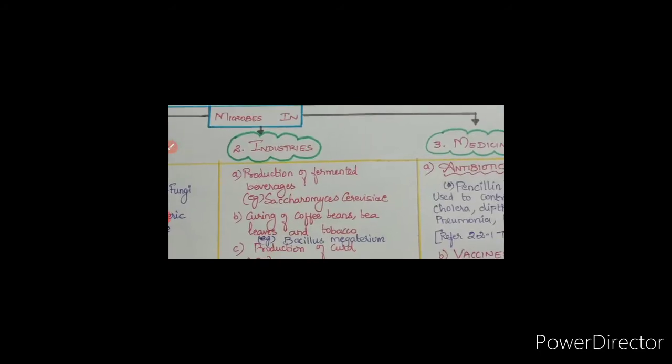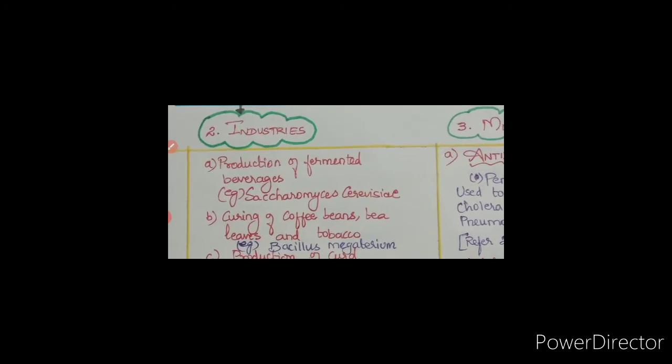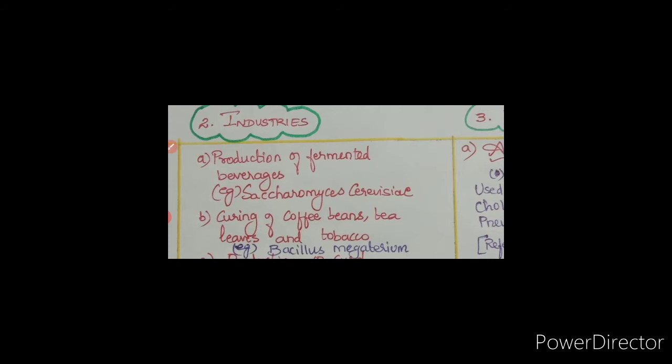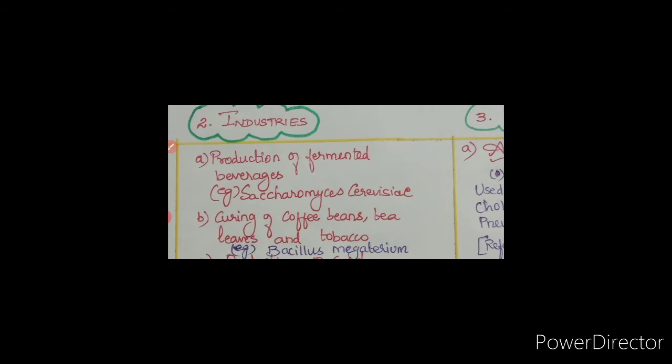Then in the second field, industries. How are microbes used in industries? First, production of fermented beverages. What are beverages? Wines. Beverages like wines are produced by the fermentation of grapefruits by Saccharomyces cerevisiae. So what is fermentation? Fermentation is like how milk gets converted to curd, or how idli batter gets fermented. Which microorganism is used there? Yeast. In idli batter and all, yeast is used. Like that, wine is prepared by the fermentation of grapefruit with the help of